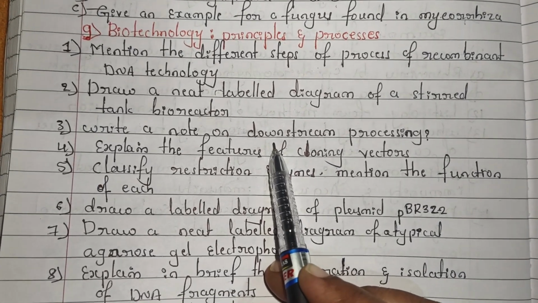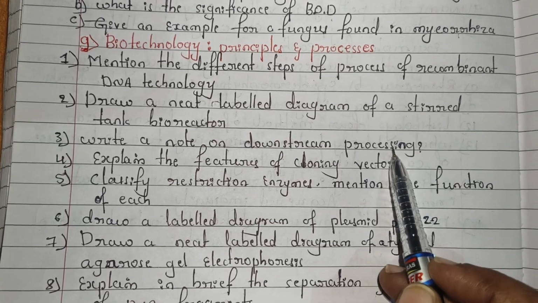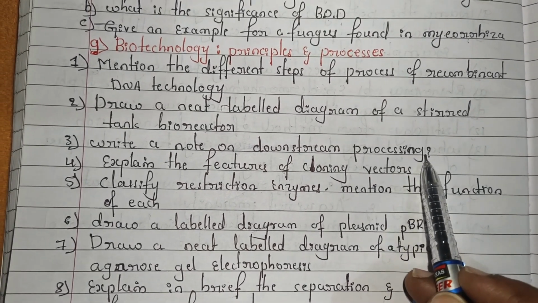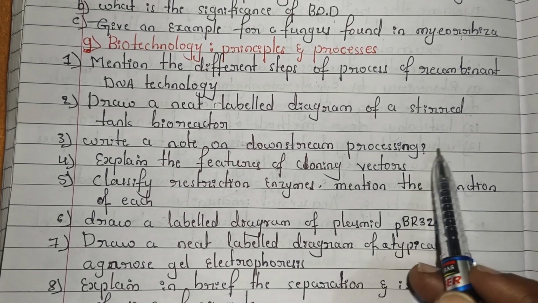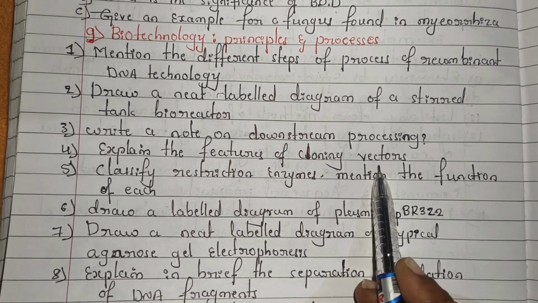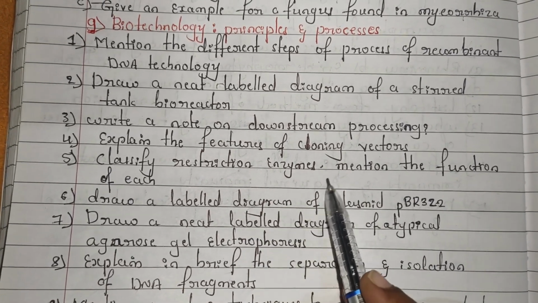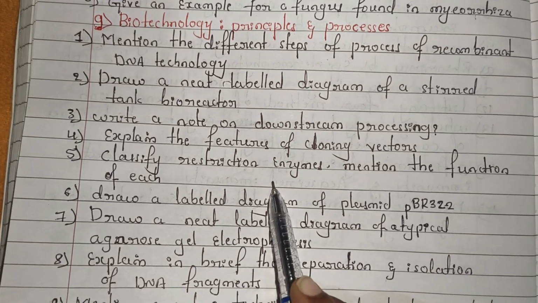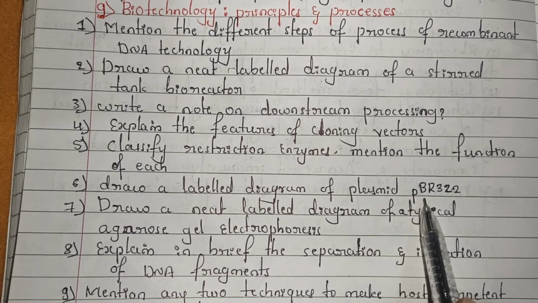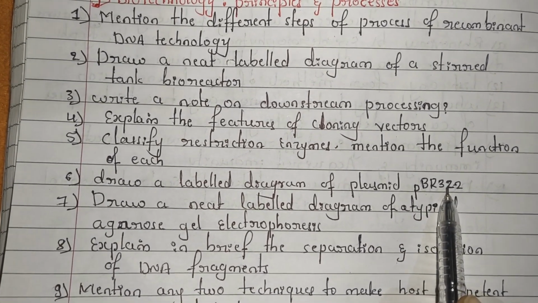The next third question is: write a short note on downstream processing. From Biotechnology: Principles and Processes, at the end they have given downstream processing, that is packaging and storage. Next, the fourth one is: explain the features of cloning vectors. And the fifth one is: classify restriction enzymes and mention the function of each. The sixth one is: draw a labeled diagram of plasmid pBR322. It is also most important, you have to practice this